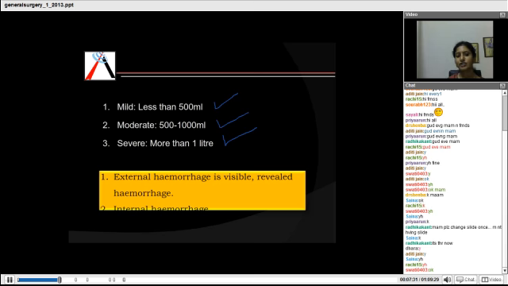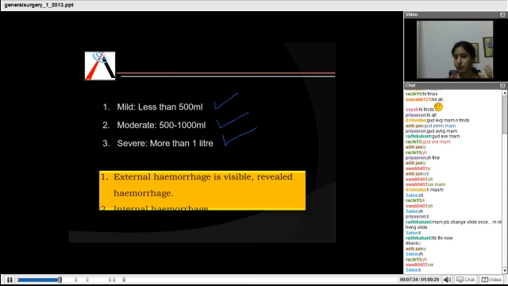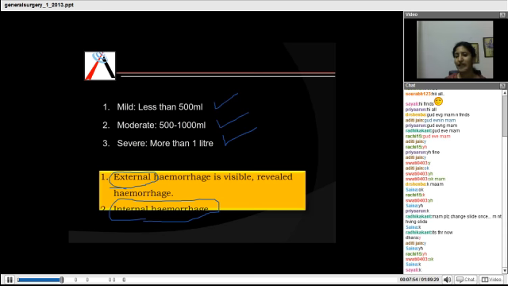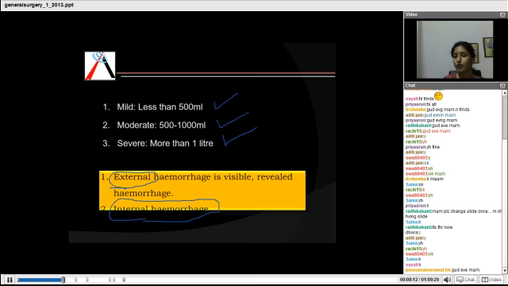Now, the next classification is according to the place where this hemorrhage occurs. External means, as the term says, outside, so that hemorrhage will be visible. You will be able to see that bleeding. Next is internal hemorrhage. Okay, so whatever bleeding occurs in the peritoneal cavities or any inside organs or cavities is not usually seen. You know, sometimes a patient after an accident may not show any signs of external hemorrhage, but slowly he may die after a few hours. That may be because of internal hemorrhage, because the bleeding was internal and it wasn't visible, so it wasn't detected.